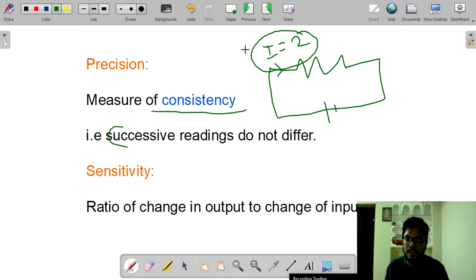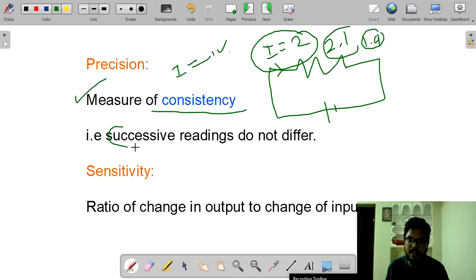So when I take readings successively, the reading values do not differ a lot. It may differ by 2.1 or 1.9, but it will not differ largely such that I get the current as 1 ampere. That is impossible. Here we are telling measure of consistency, or successive readings do not differ.